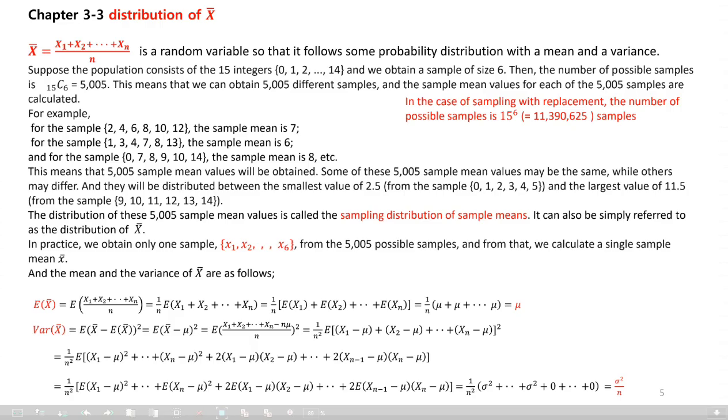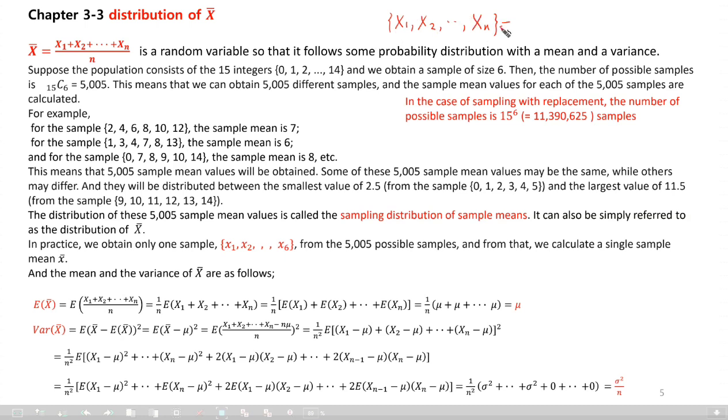We saw a sample, capital letters X1, X2, up to Xn. This sample comes from a population, of course.